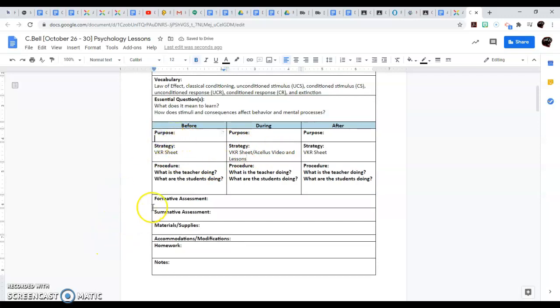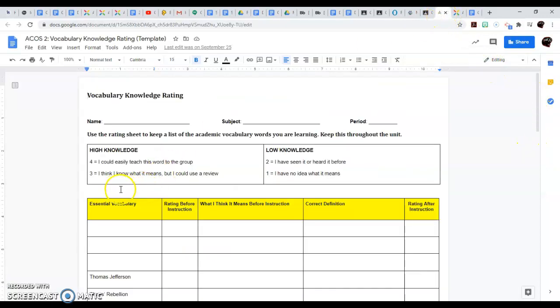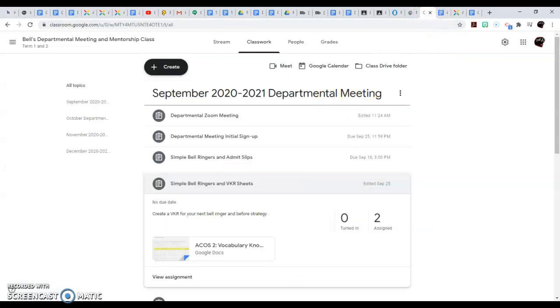Your purpose is basically, why are you doing that? Okay, and you just put that there. All right, so what is the teacher doing? And if you look at this sheet, if we're going to do this, it's going to tell you the teacher is basically going to explain the directions of what is high knowledge and what is low knowledge. And you're basically just going to explain to them what they're doing.